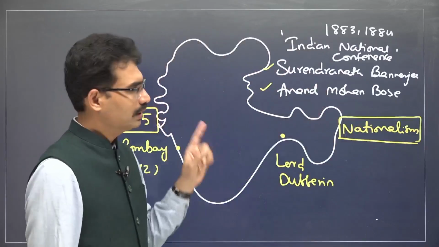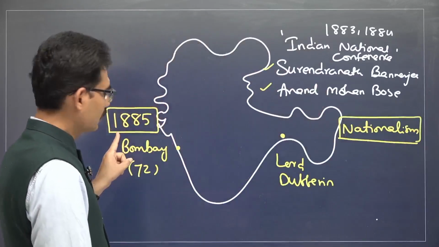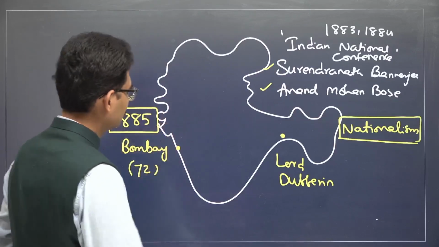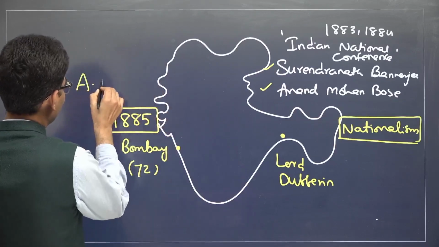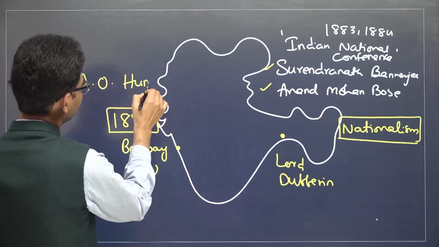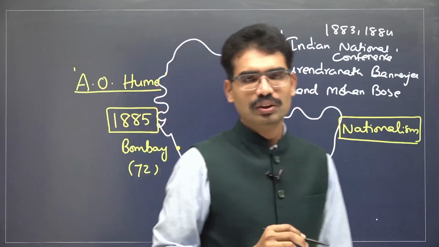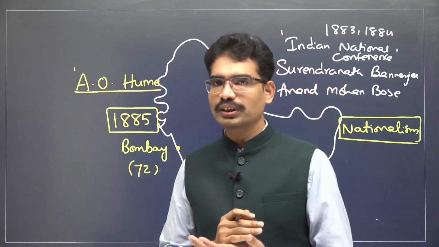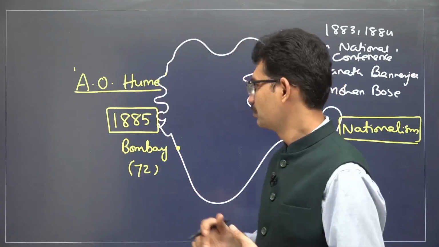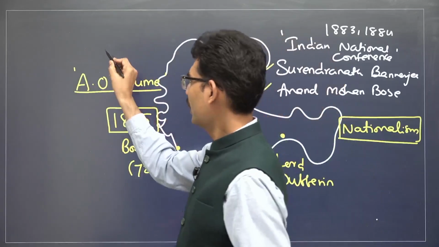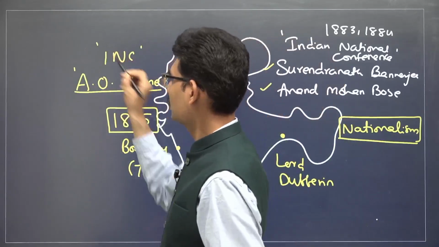Now, in 1885, there was one retired civil servant, A.O. Hume. A.O. Hume wanted to create one All India platform. That platform idea resulted in the formation of the Indian National Congress.